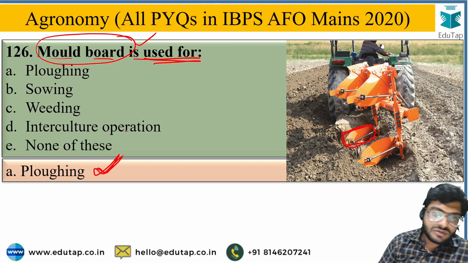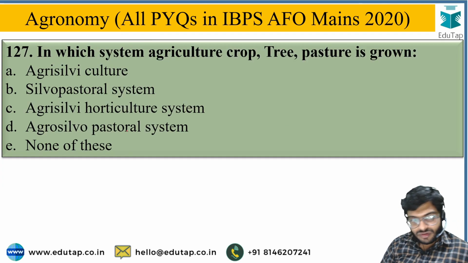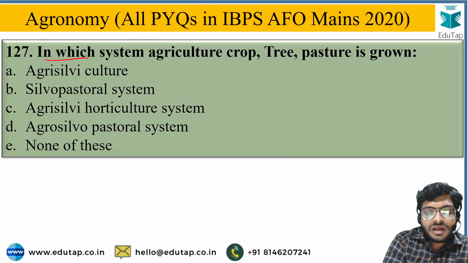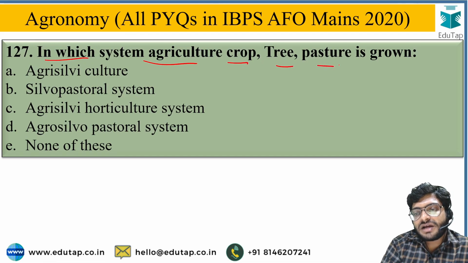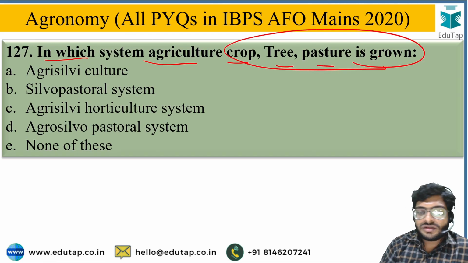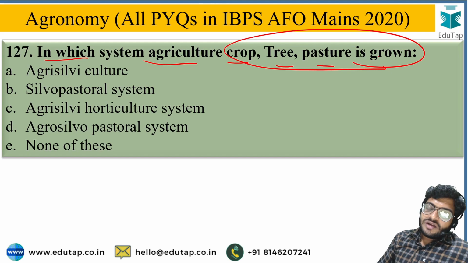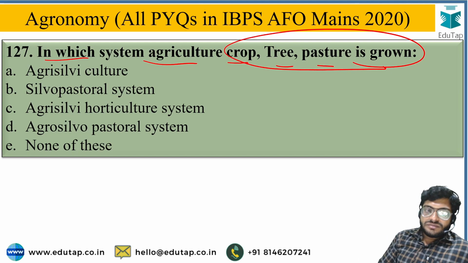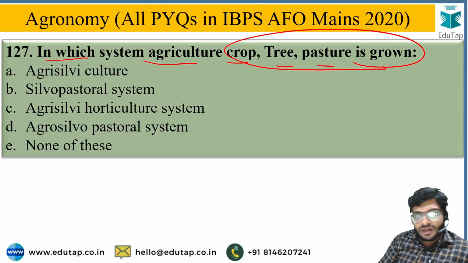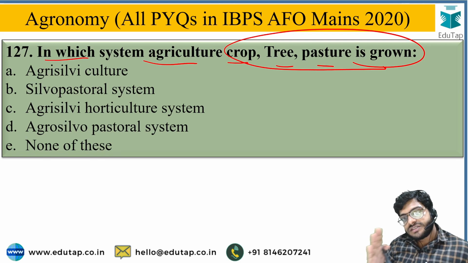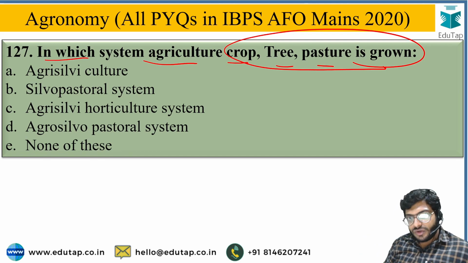Okay, next, in which system agricultural crop, tree, pasture is grown together? So you have to identify the name of system in which agricultural crop along with trees along with pasture crop for the grazing of animal are grown together.